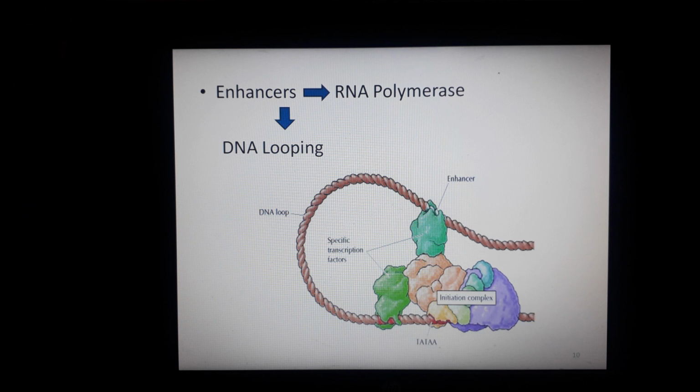Though enhancers were first discovered in mammalian cells, they have later also been found in bacteria. This was the first time that eukaryotic studies served as a model for the simpler prokaryotic systems. Here you can see the structure of the DNA loop, the enhancer, and the specific transcription factors bound to the enhancer.